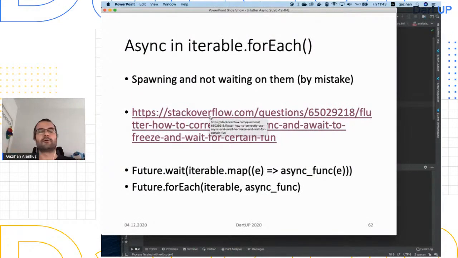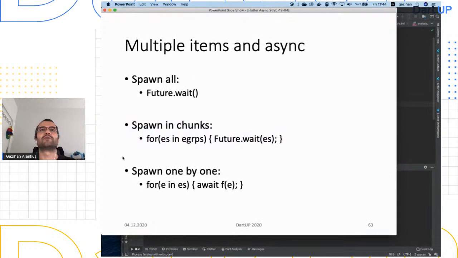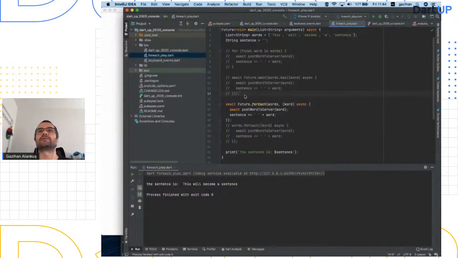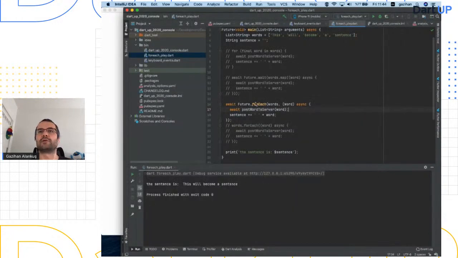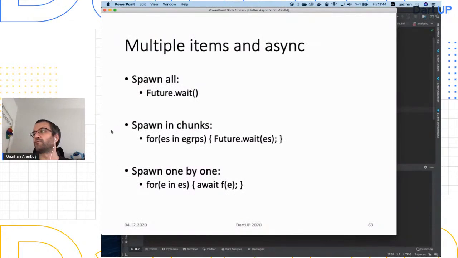The sentences, yeah. So these are dealing with multiple items. And I made a lot of my Stack Overflow points about this, both in JavaScript promises and here. So be careful when you're doing functional programming and multiple things, and then async. When they get together, it's easy to make mistakes. Again, multiple items and async, you can spawn all of them with the Future.wait approach, or Future.forEach approach, which is the same thing. Or you can spawn them in chunks if you prefer that. You can put 5 of them in a list, say Future.wait on that, and then get 5 more from the list, Future.wait on those 5. You can do something like that, chunked uploads or something, if you don't want to destroy the server.